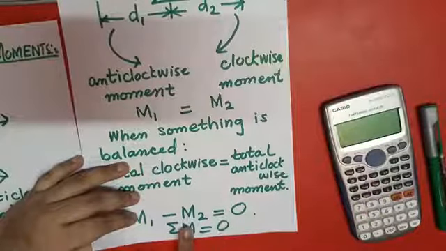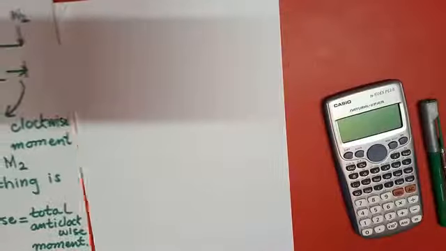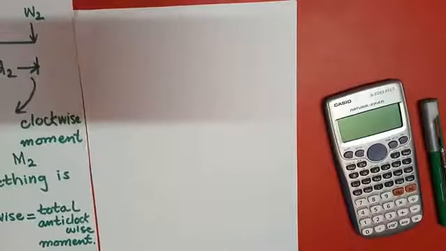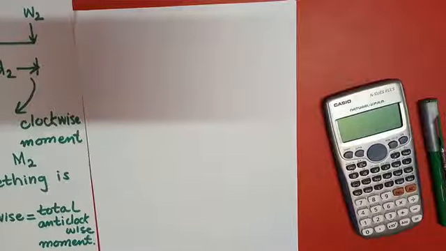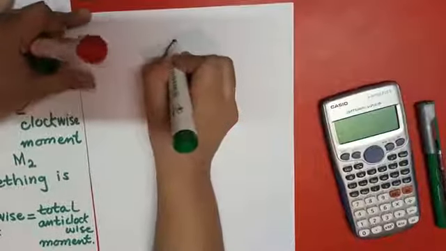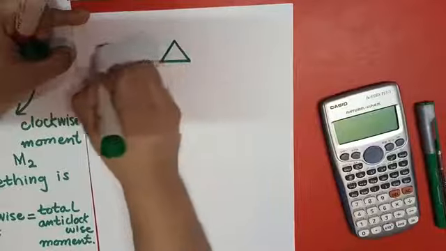The best example of equilibrium condition or principle of moments is the seesaw, which you can normally see in the parks.